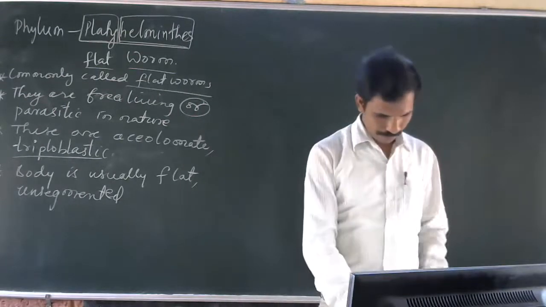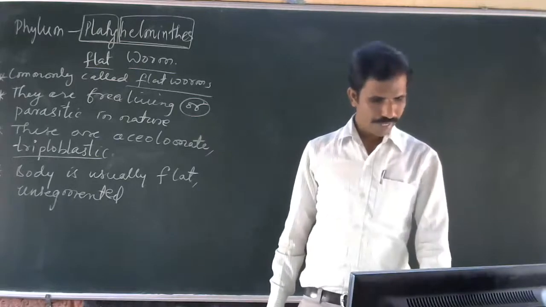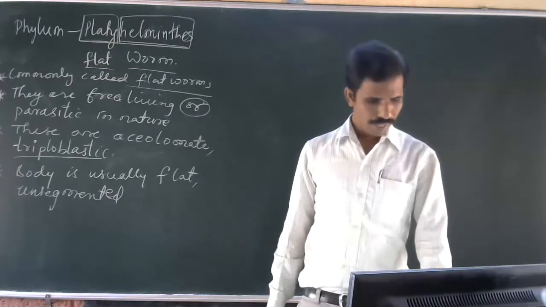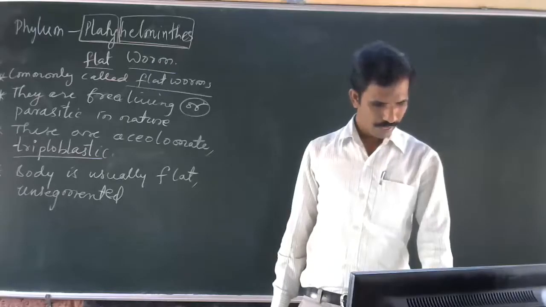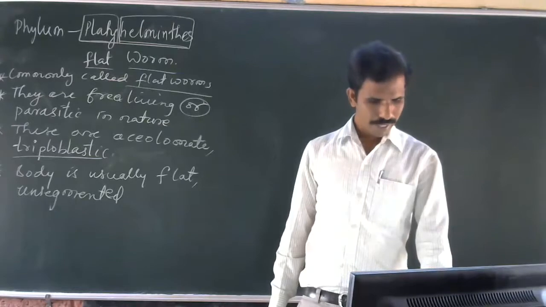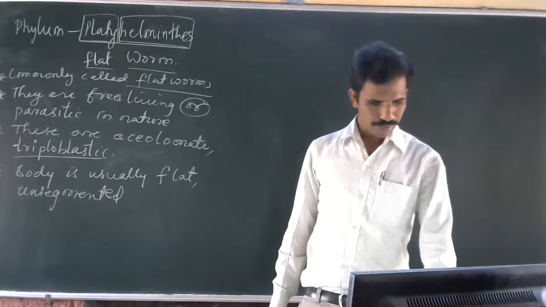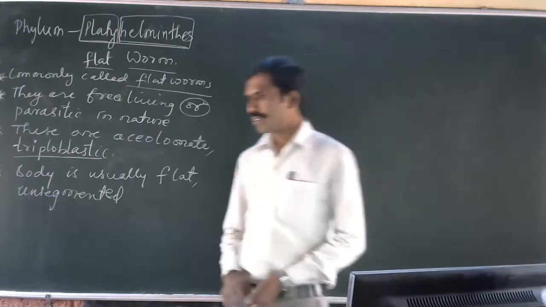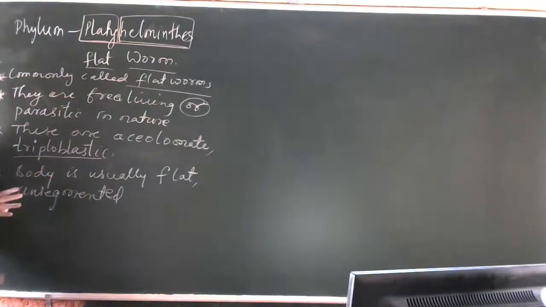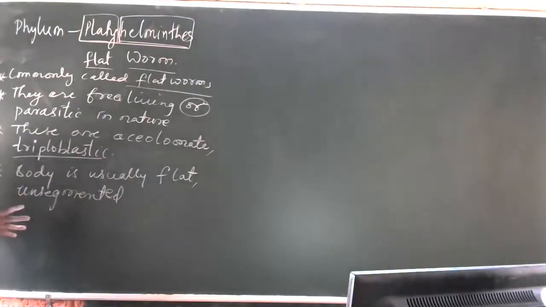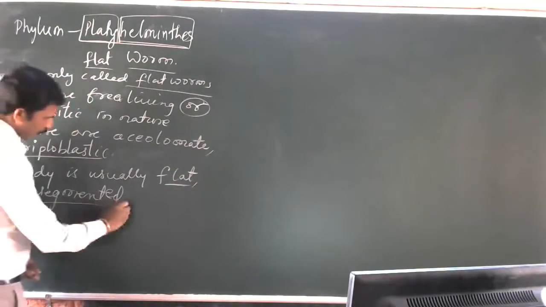Open page number 90 and see the picture of Platyhelminthes. They have given three animals over here: planaria, liver fluke, then tapeworm. Actually, some are free living, some are parasites. Usually the body is flat and unsegmented.